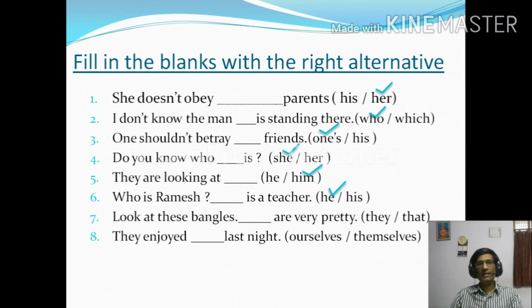"Look at these bangles. Dash are very pretty." They, that. "They are very pretty." "They enjoyed our dash last night." Ourselves, themselves. "They enjoyed themselves last night." This is a correct sentence.